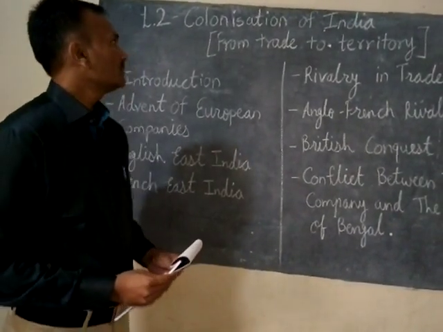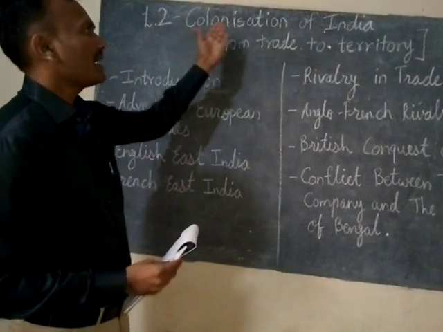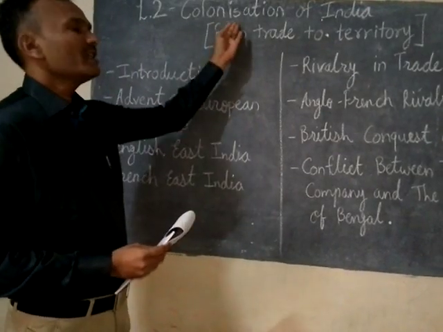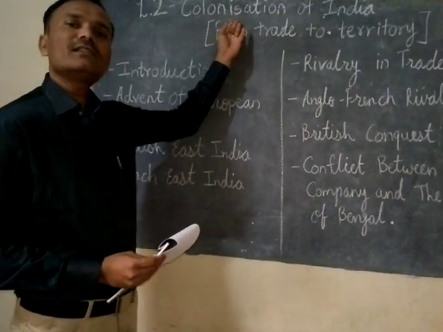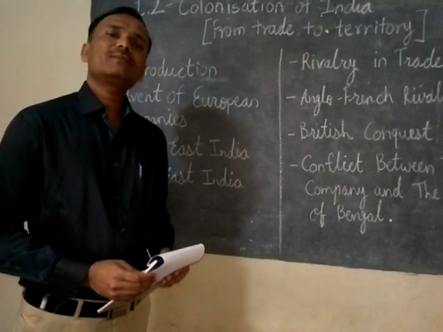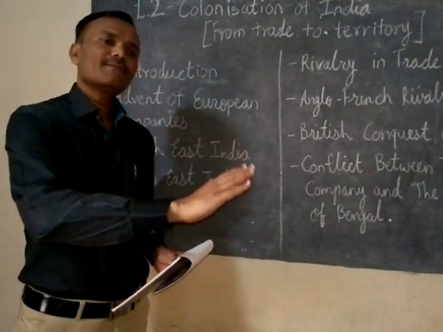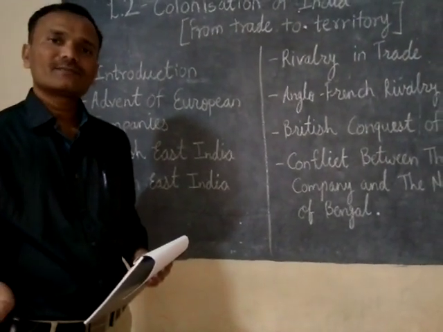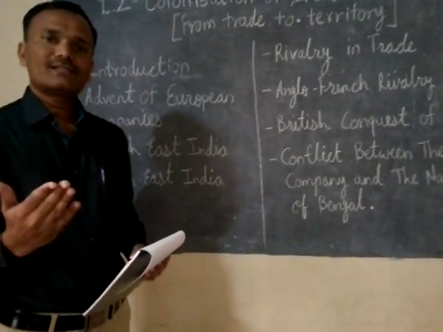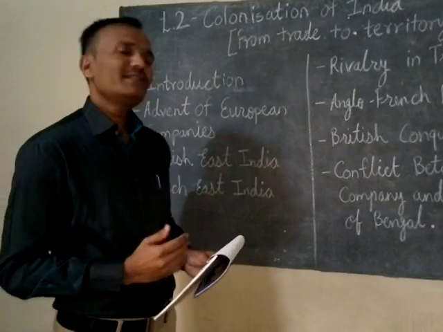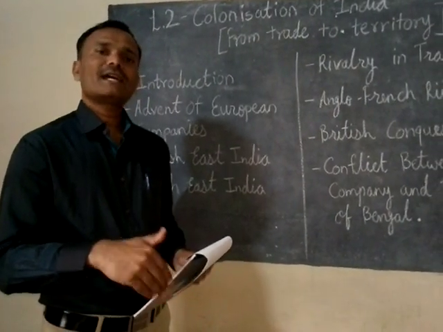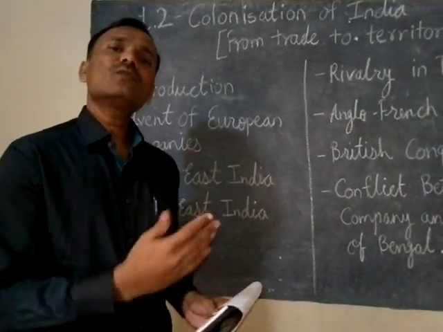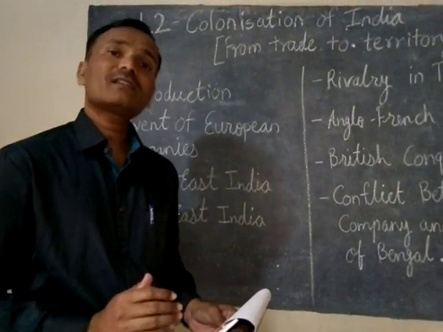So, actually, the title is colonization of India: from trade to territory. Already we have learnt about colonization in the previous chapter. Colonization is nothing but one powerful country controlling another weak country in all matters. That is called colonization. And here the country which is colonized is India, and the country which colonized is Britain, or England.